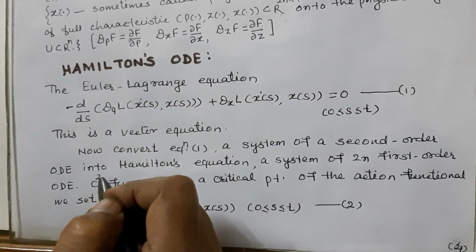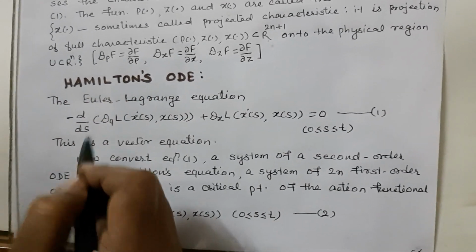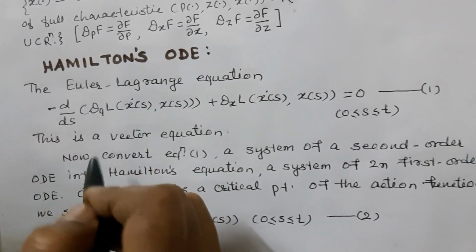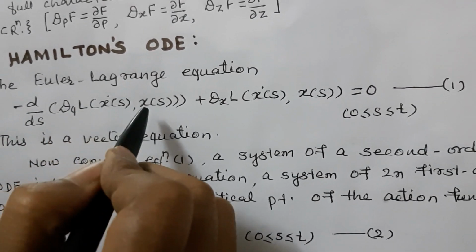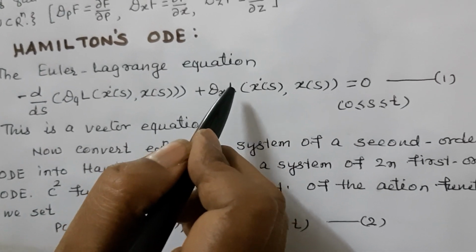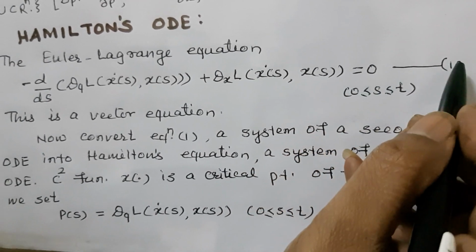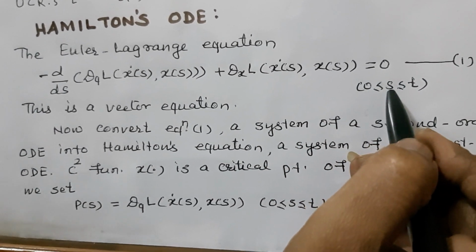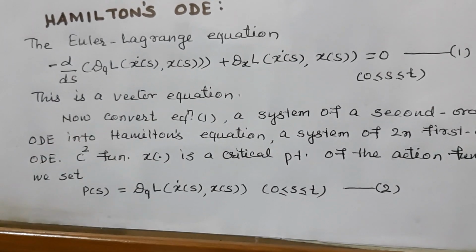Hamilton's ODE. Before we find Hamilton's ODE, we know the Euler-Lagrange equation: minus d by ds of D q L of x dot s, x of s, plus D x L of x dot s, x of s is equal to 0, for 0 less than or equal to s less than or equal to t. This is a vector equation.